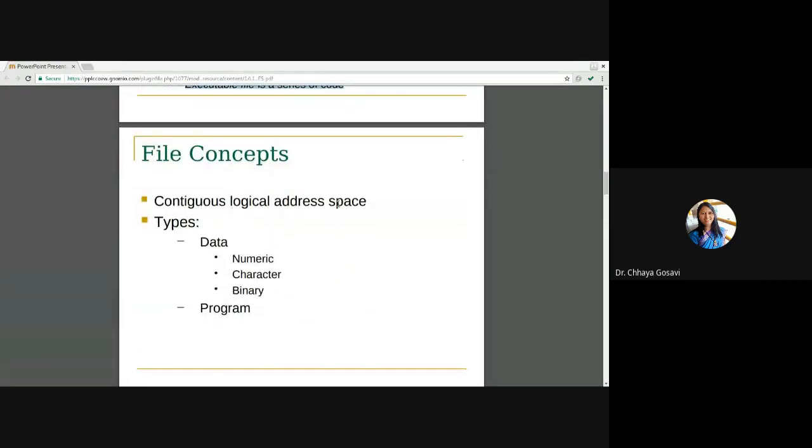So contiguous logical address space. We can define a file as a contiguous logical address space. Two types of files, data file and program file, data and code. And data can be numerical data, character data or binary data.